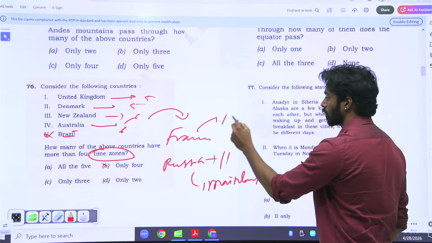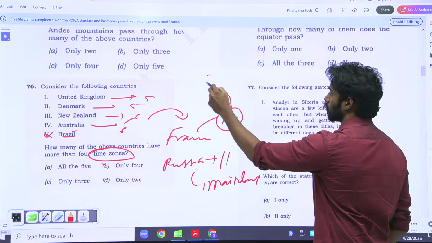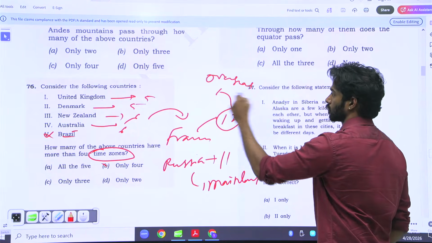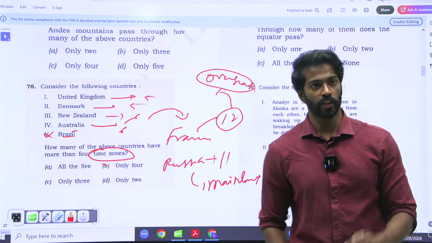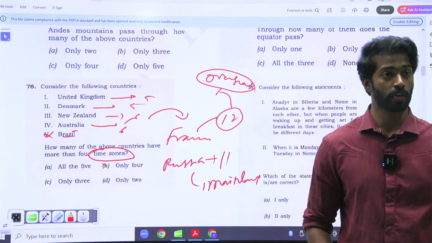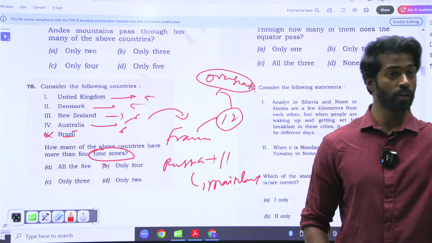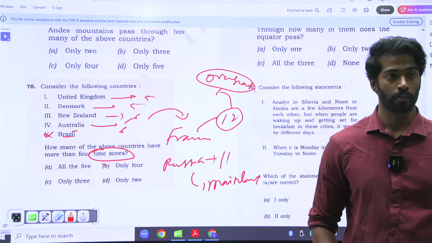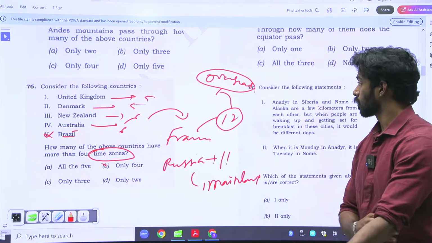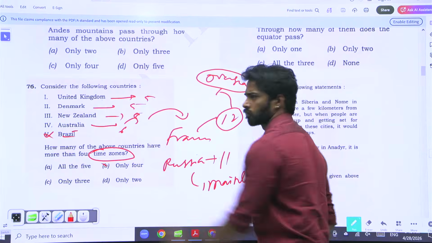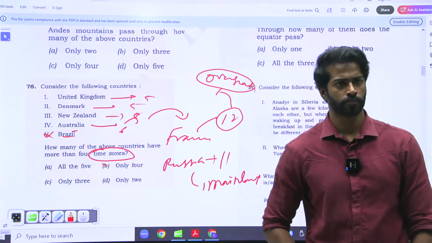And France has 12 time zones, including overseas. Including all the overseas territories, France has 12 time zones, whereas Russia has 11 time zones only including the mainland. Sir, New Zealand has more than 5, around 5. Around 5 only.